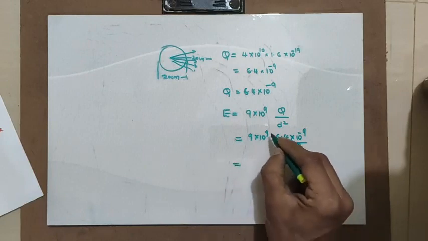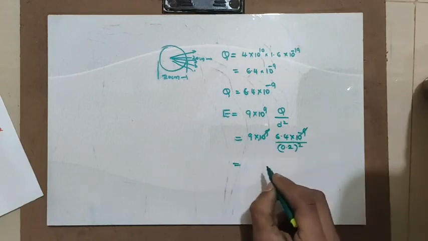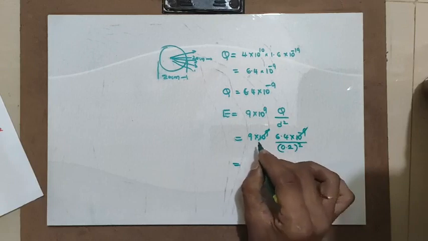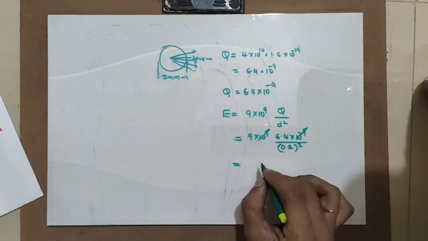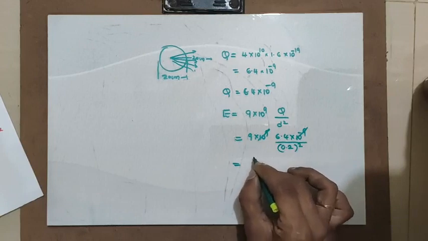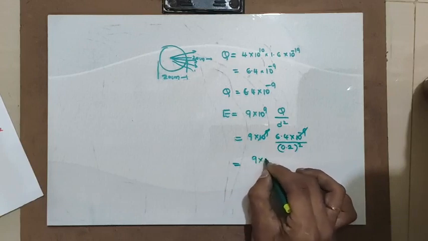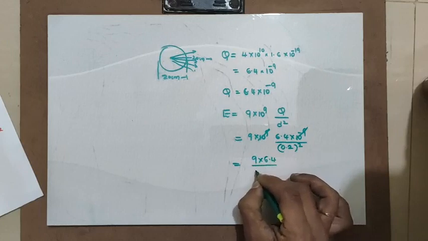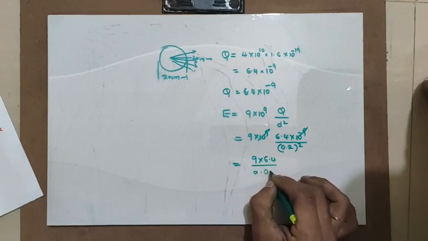Here, importantly, 10 raised to 9 cancels. Now 9 times 6 is 54, divided by 0.04.